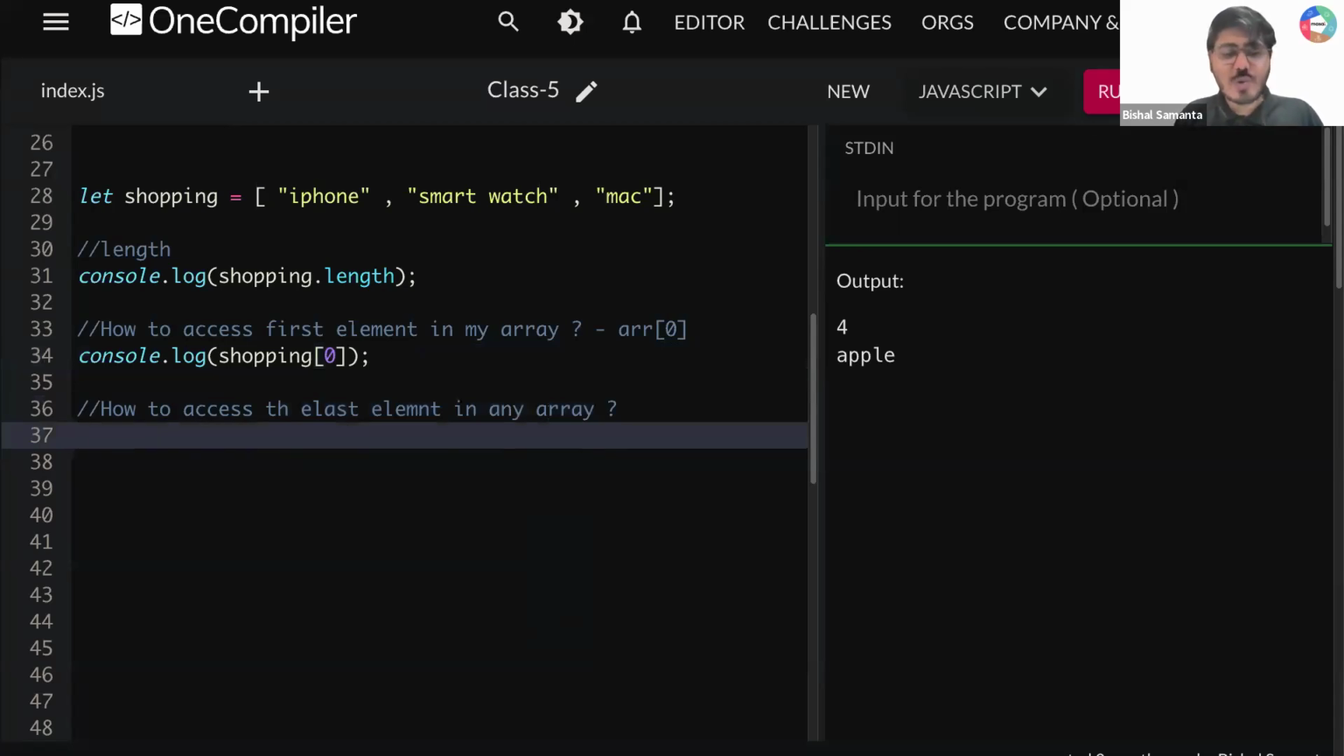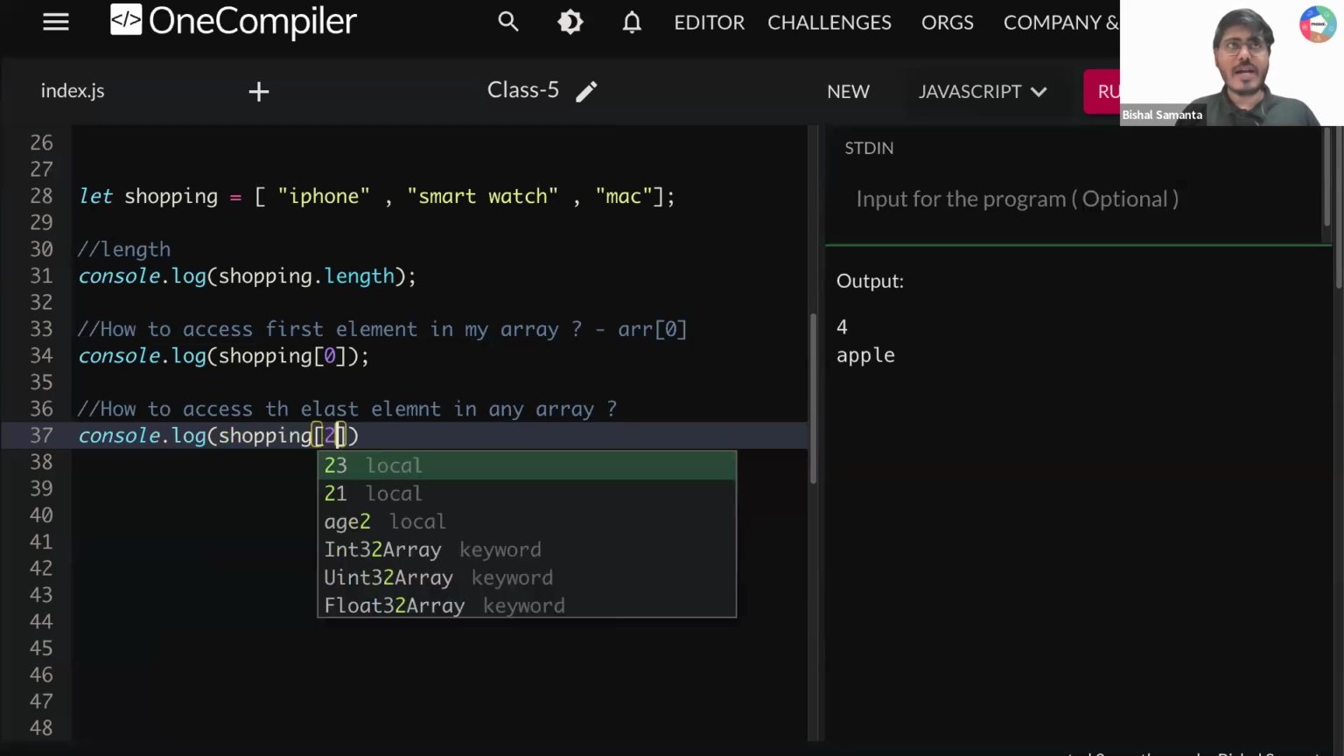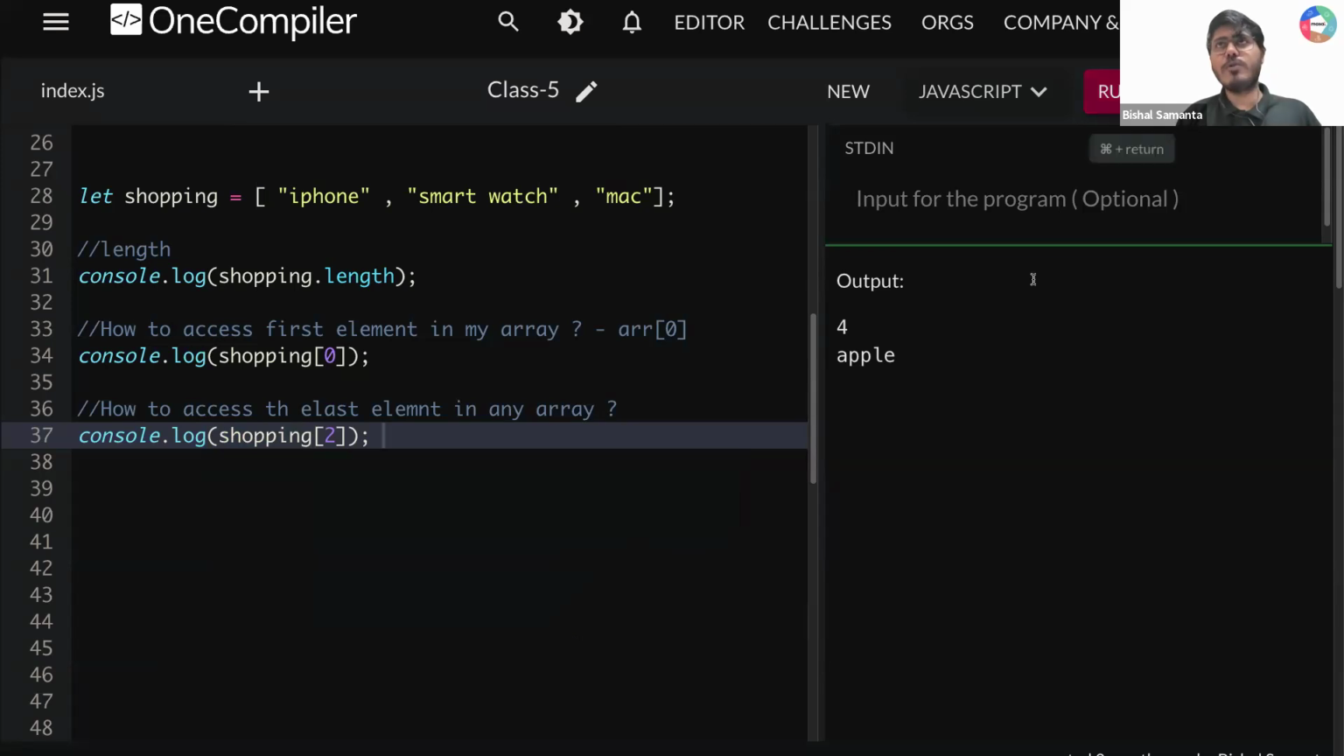Okay. Now tell me, guys, one thing. What is the index of the last element? 0, 1, 2. Is that clear? So 2 will give me the last element. Okay. So let me write here 2. I'm writing console.log shopping of 2. So what am I getting? If I run this, shopping of 2 will give me what? Mac. Our problem solved? Are you happy? Happy, all of you? Okay.